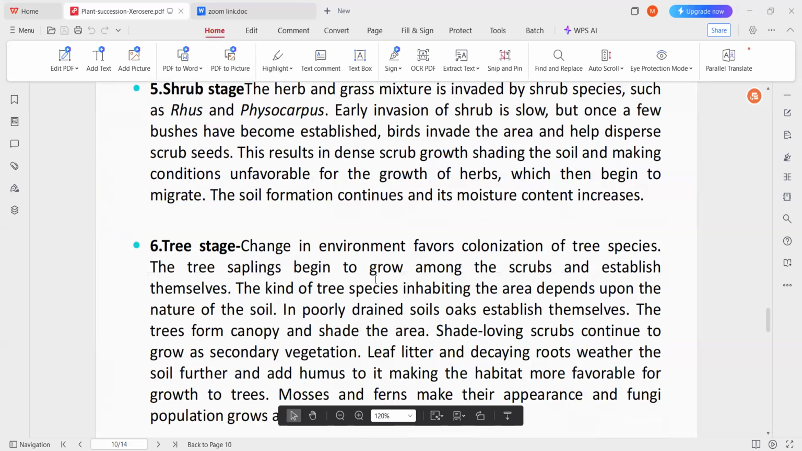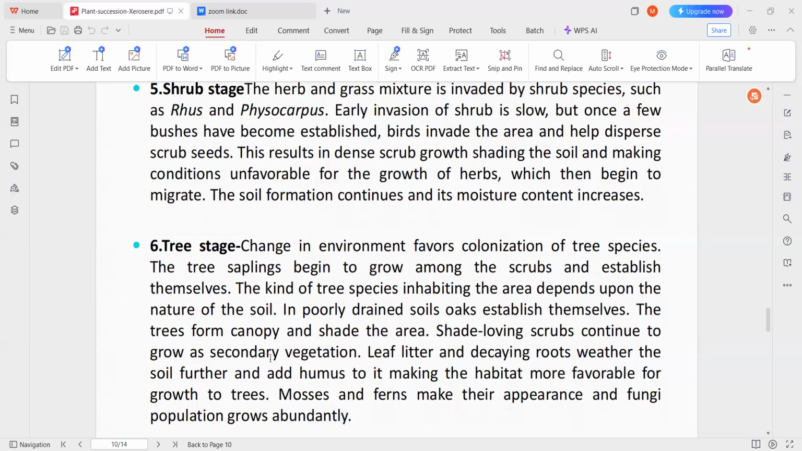So here the change in the environment favors colonization by tree species, and tree saplings begin to grow among the shrubs and establish themselves. The kind of tree species inhabiting the area depends upon the nature of the soil. So based on the soil type, different types of tree species will grow here. In poorly drained soils, oaks will establish themselves, and the trees form a canopy and shade the area.